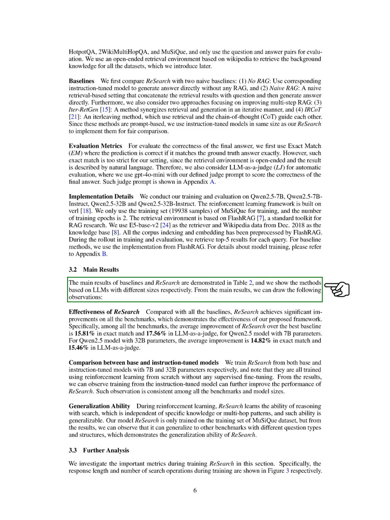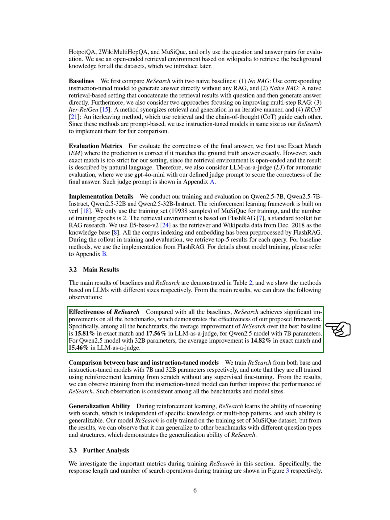Our main results, which we present in a table, show the performance of both baselines and ReSearch across different model sizes. We find that ReSearch significantly outperforms all baselines on every benchmark, indicating the effectiveness of our framework. Specifically, for the Qwen 2.5 model with 7B parameters, ReSearch shows an average improvement of 15.81% in exact match and 17.56% in LLM as a judge compared to the best baseline. For the 32B parameter model, the average improvements are 14.82% in exact match and 15.46% in LLM as a judge.